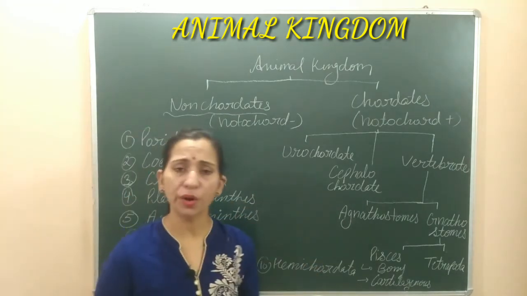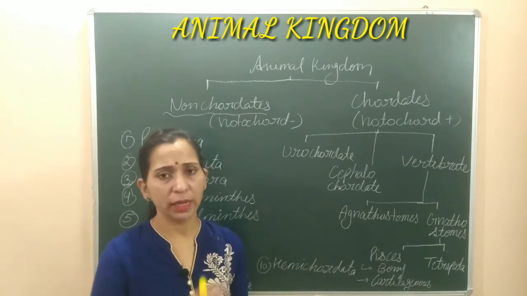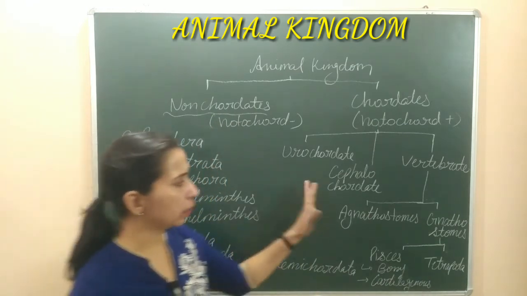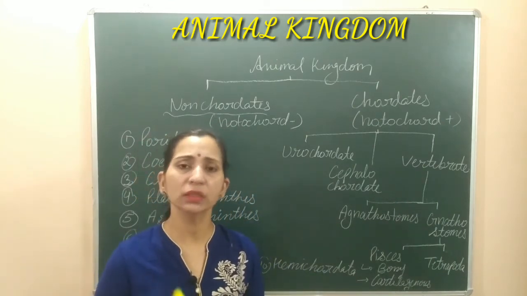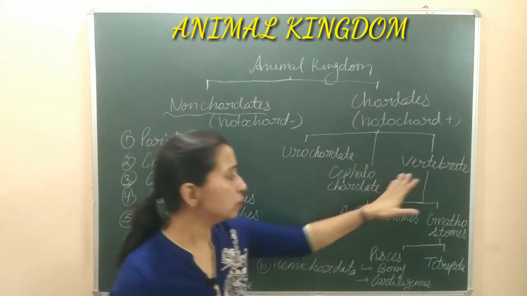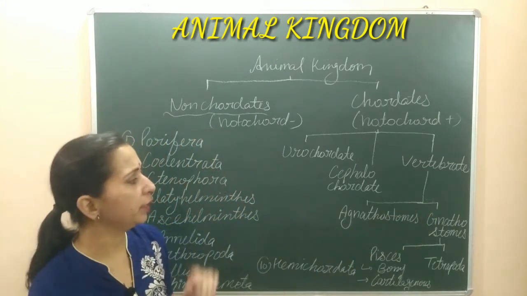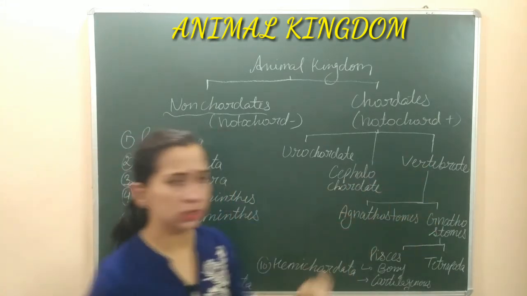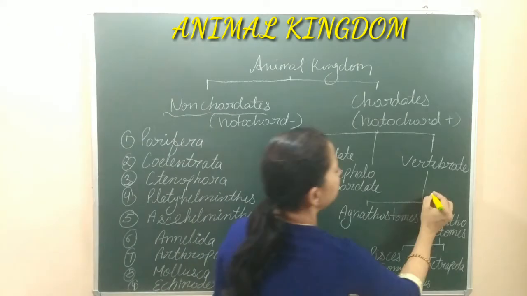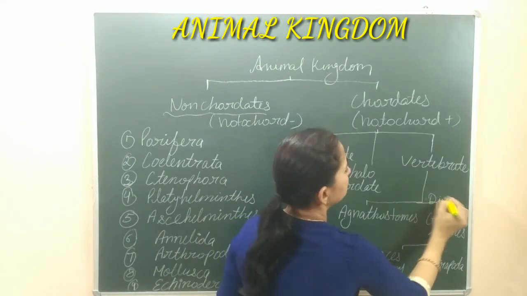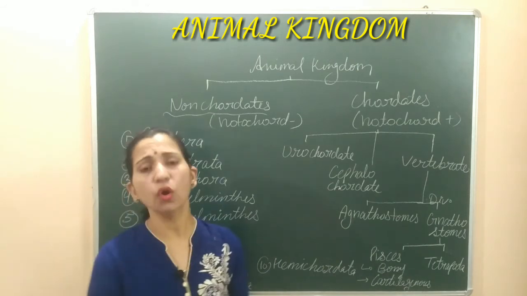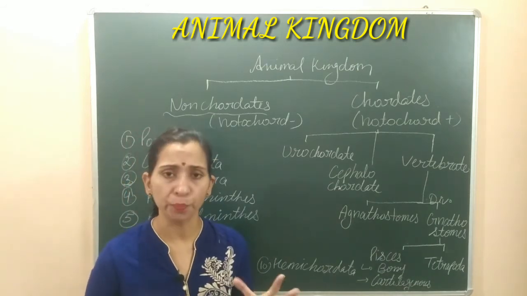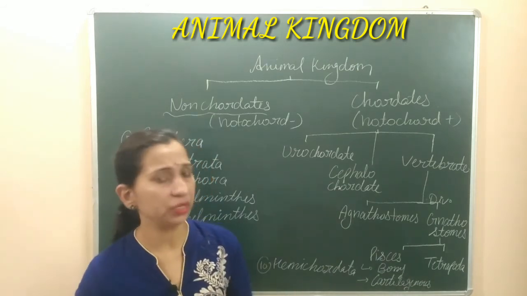Whereas in the cephalochordates, head to tail present है. Notochord head से लेके tail तक present है. And the vertebrates are the organisms in which the notochord is present throughout their life. These vertebrates are further divided into the different divisions. यहाँ पे vertebrates को different divisions में divide किया गया है. These are the divisions of these vertebrates, and this division is done on the basis of presence of jaw. Jaw bones की presence पे division है.